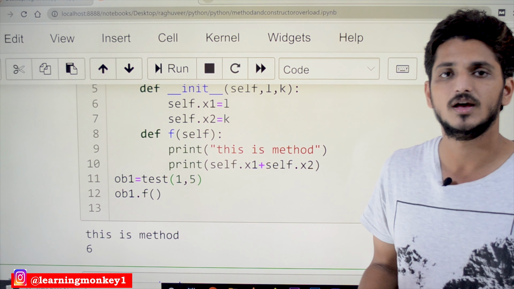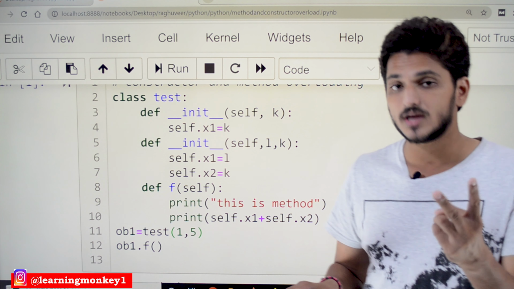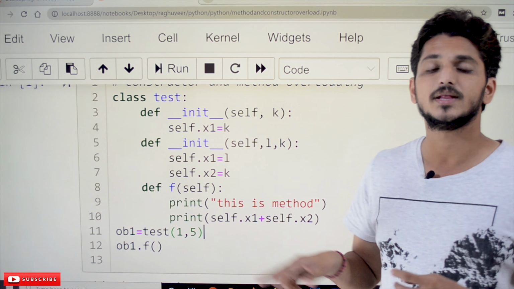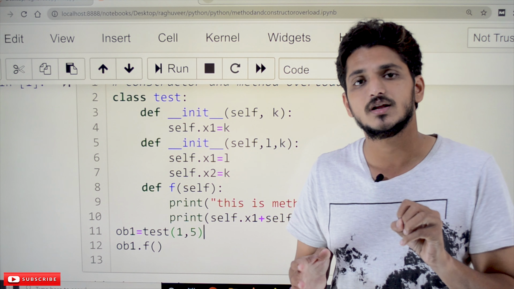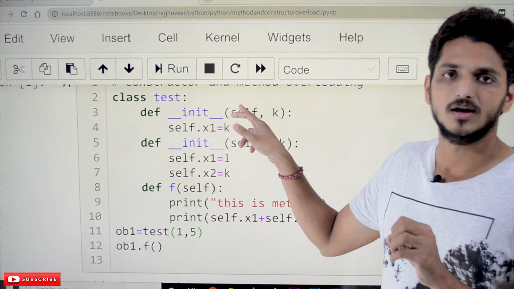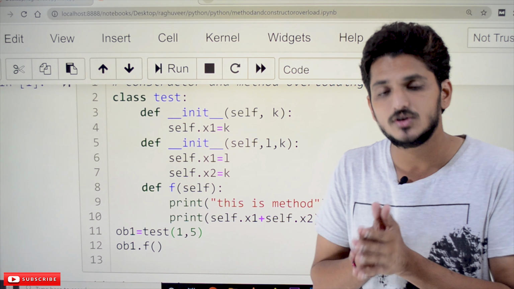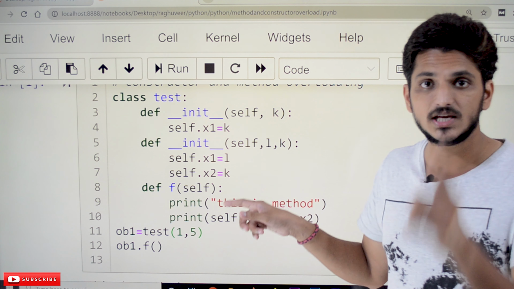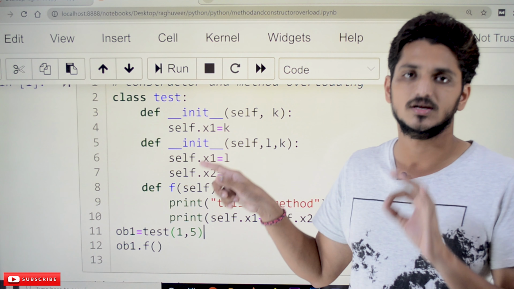It's executing. But what happens in Python is, we have written two constructors. Init, this one with a single parameter, this one with two parameters. Python takes the last constructor into consideration. It won't consider the first one. It will take the last one which we defined. That's why this call is accepted. If you call with a single parameter, Python won't work, because it won't consider the first constructor.